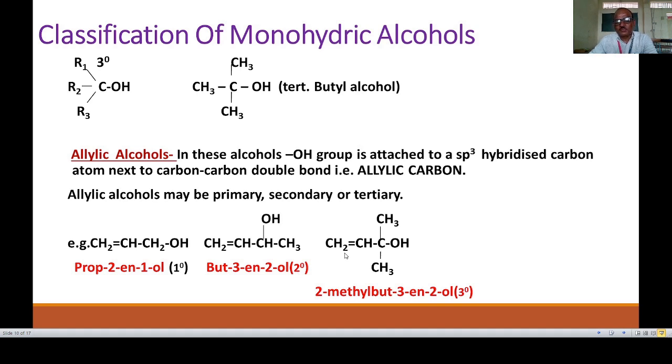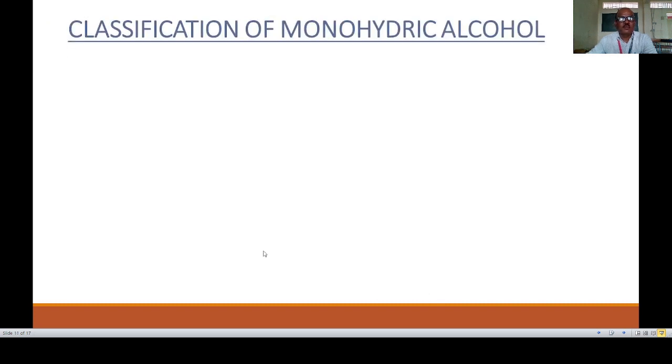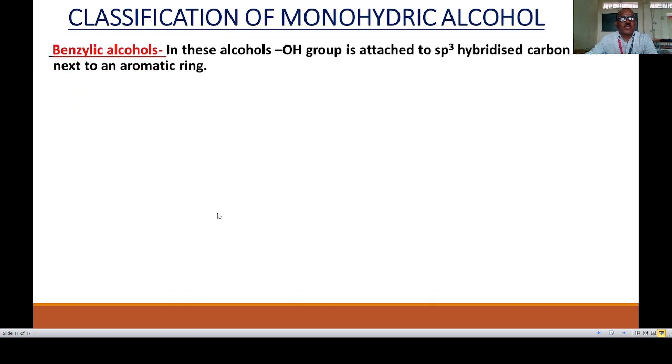Then the third one: in this example, this carbon is the allylic carbon and is attached to 3 other carbon atoms, but one carbon is a double bonded carbon atom, and the OH group is attached to this allylic carbon, which is a tertiary carbon atom. Therefore, it is a tertiary allylic alcohol. The name of this alcohol is 2-methyl-but-3-en-2-ol.